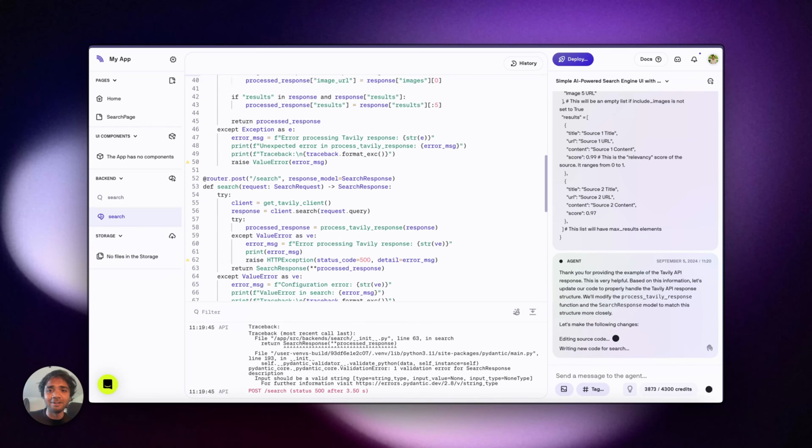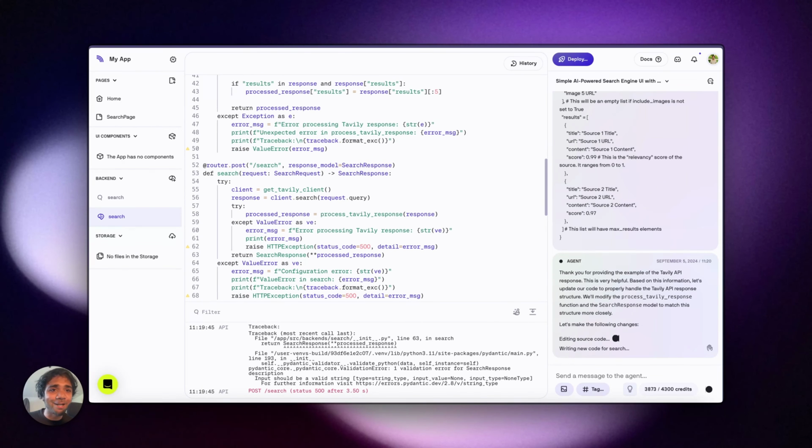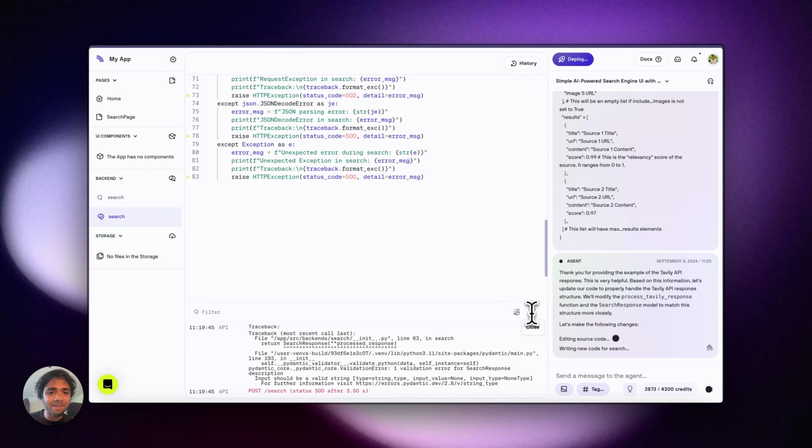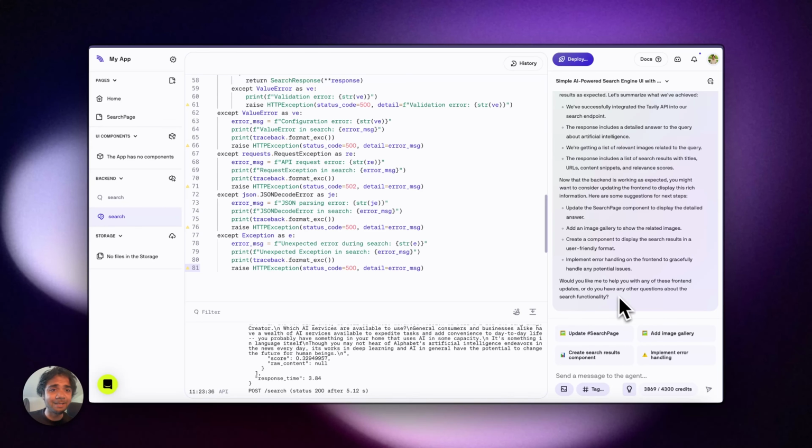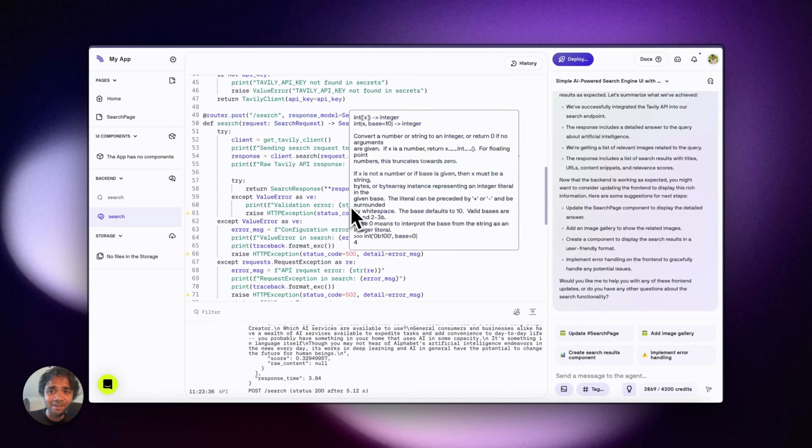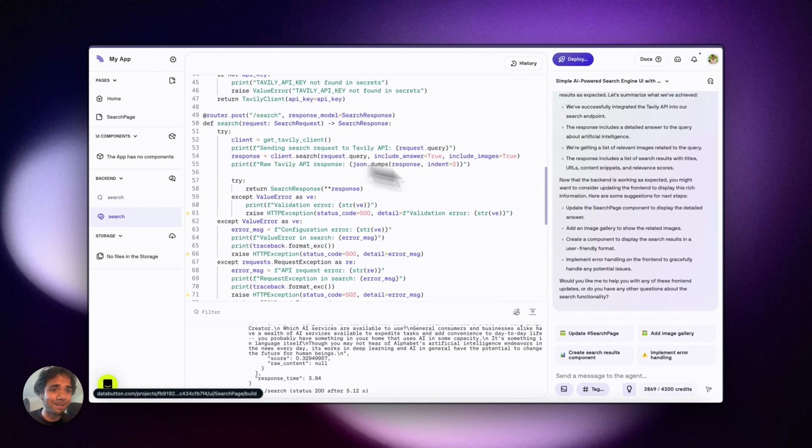Of course, you need the agent to provide some more clues on how it should do that. That's very important, and that's something which we are trying our best, even in Databutton, to fix. It always needs a bit of help if you're working with Cursor. Since now we have something, I think it's time that we implement this in the front end as well, the search page. So let's see.